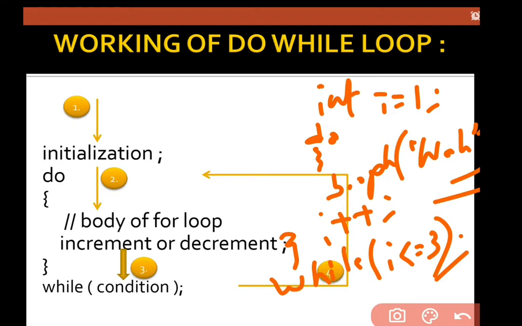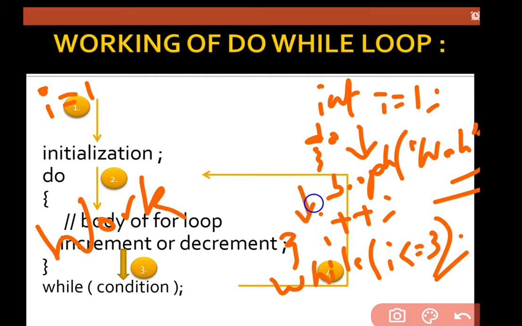See, firstly the value of i is 1, and we have to execute the statement first. Work is displayed, and then the value of i is changed, means it becomes 2. We have to check whether the condition is true or not. Is 2 smaller than or equal to 3 or not? Yes, it is. Then we have to take a turn, and again we have to execute the body part.